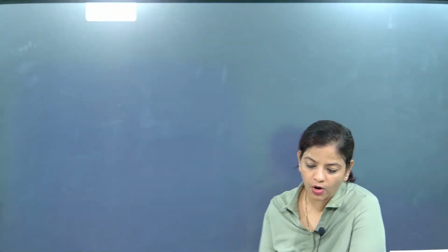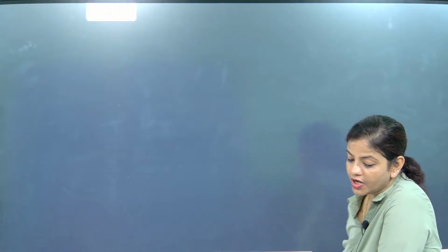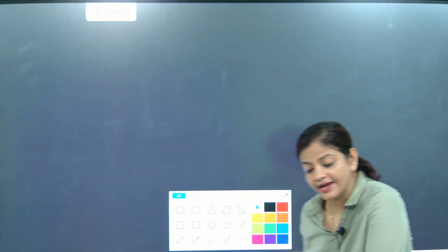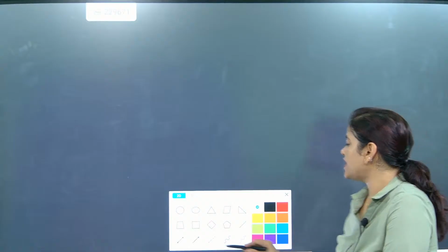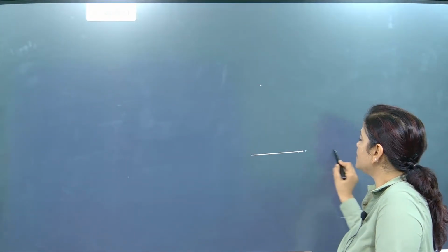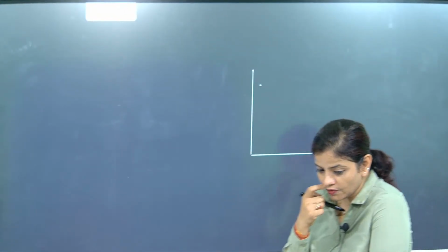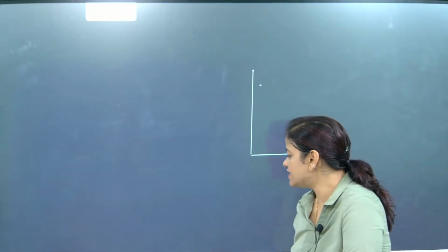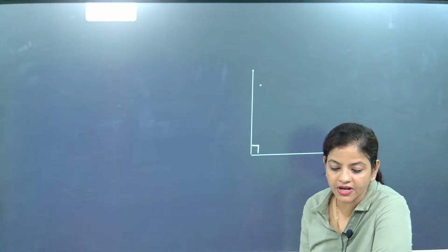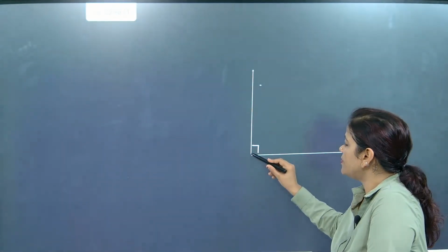Now we know one more important point. If you will be noticing, another important thing is the complementary angle. You know, na? Complementary angle means what, beta? When the sum of the two angles comes as 90 degree, it will be considered as complementary angle. So here we are going to draw one. First is this one, second one is this one. When the sum of these two comes as 90 degree, it will be considered as complementary angle.